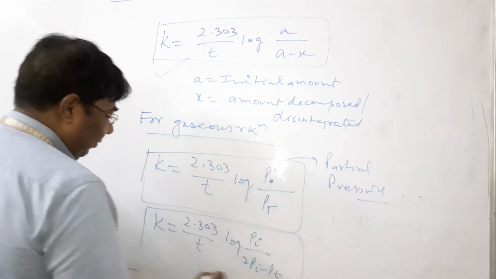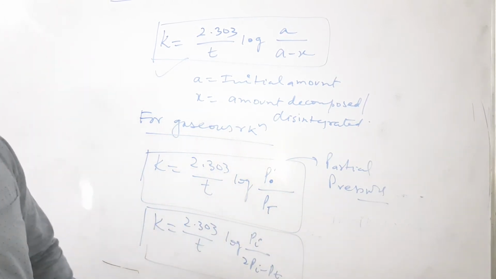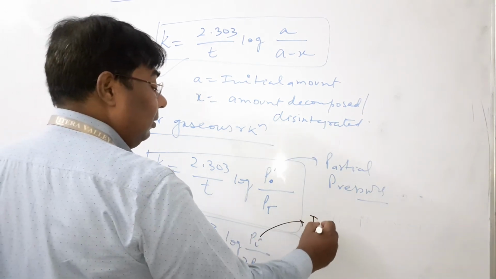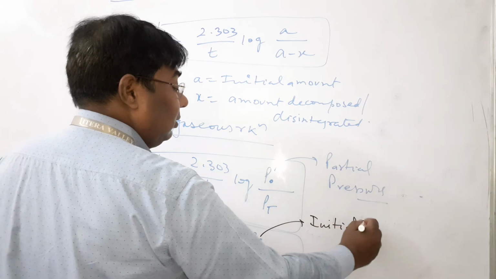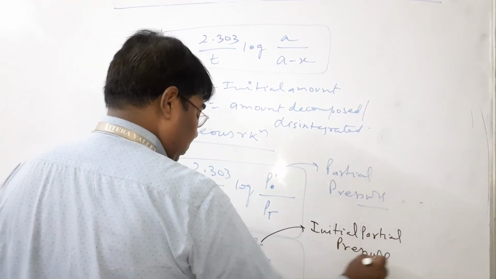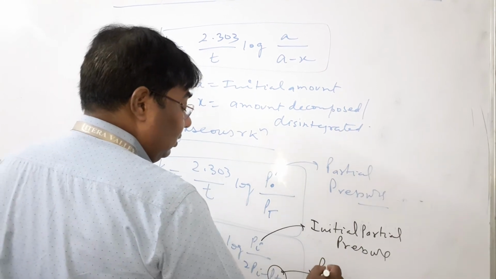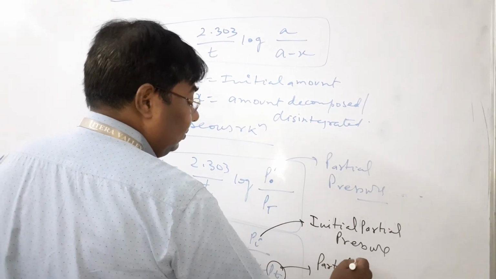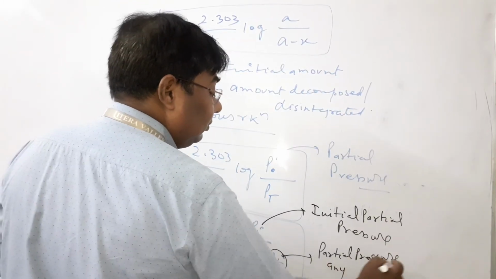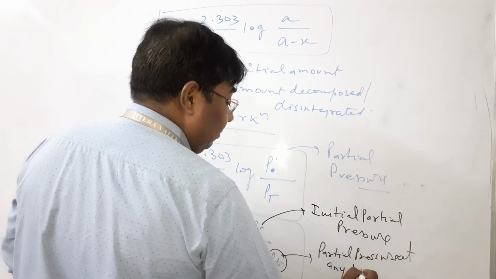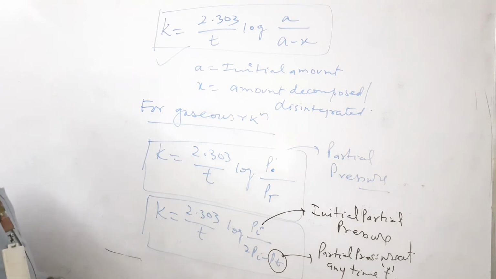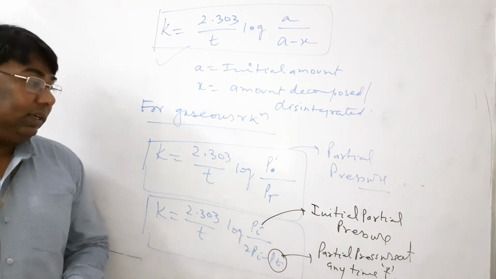This is another important formula. Pi is the initial partial pressure. Pt is the partial pressure at any time t. Please note this down. This is very important. Hoping that all of you understand.